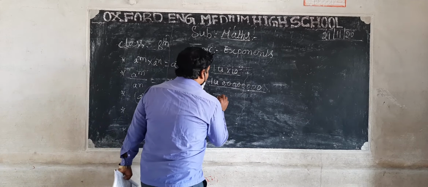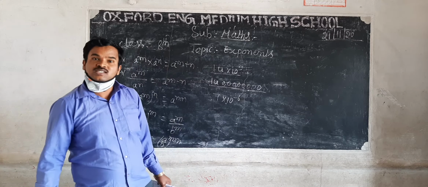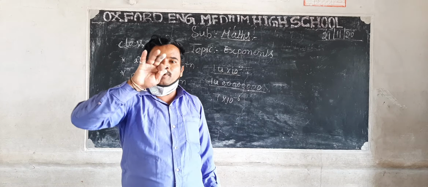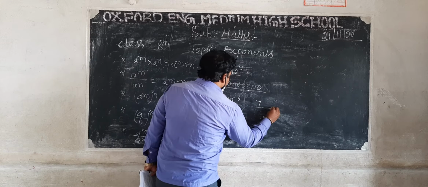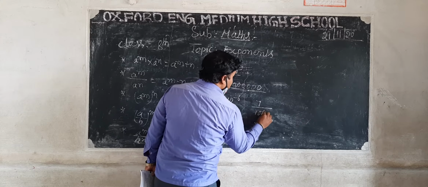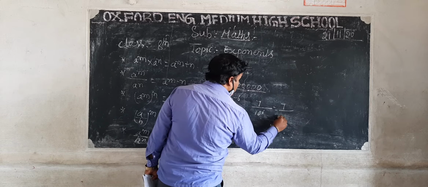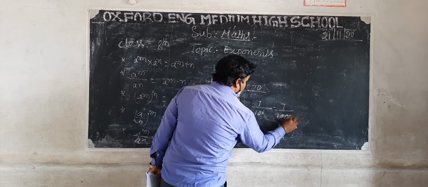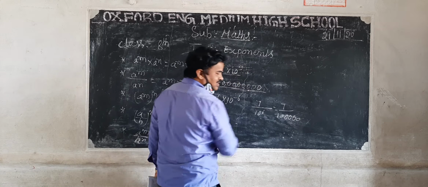And one more, 7 into 10 to the power of minus 6. So this is denominator: 7 divided by 10 to the power of 6. 10 to the power of 6 means 1 followed by 6 zeros: 1000000.